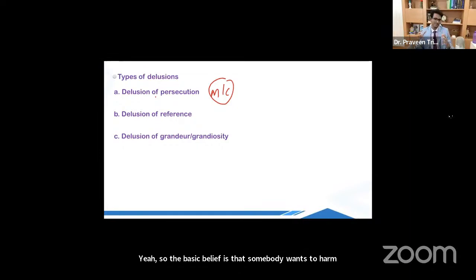The patients may say different things. One patient comes and says that my family members want to kill me. What is it? Delusion of persecution. Second patient says, my neighbors are hatching a conspiracy to take away my property. What is it? Delusion of persecution. Third patient says, government is after me. CBI is following me. RAW is following me. What is all of this? It is all delusion of persecution. The basic theme is somebody wants to harm me.